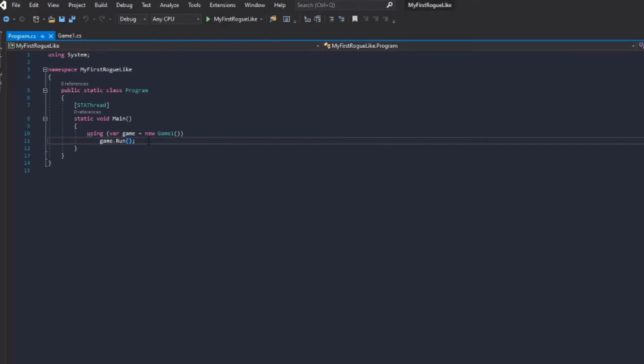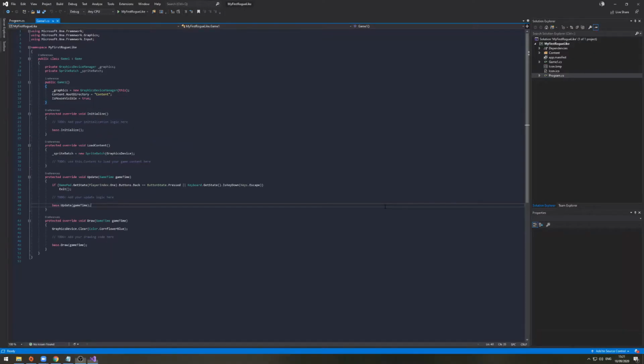Similar to other programming languages, C# has a main method. So when you first start up a project, it goes straight up to main, does whatever's in it and then exits. This is just running the game here. Now I promised myself that this would not be a video of teaching how to program or use MonoGame. This is solely for setting up a project, which might be a little bit disappointing for you. But I did want to go into a few of the details.